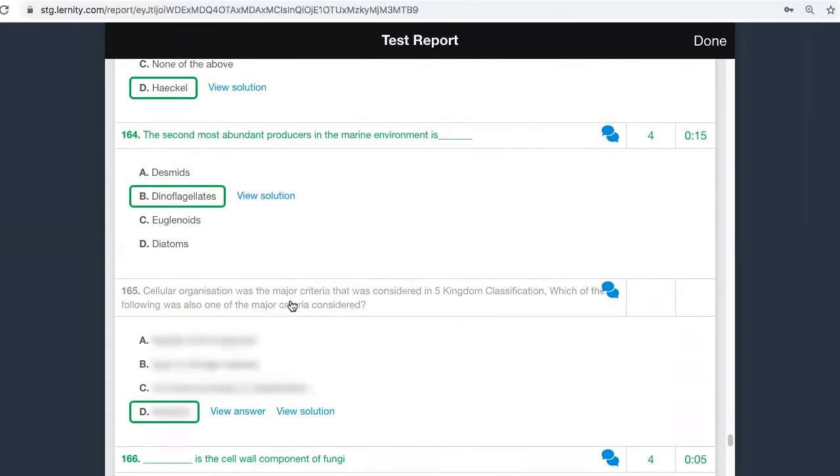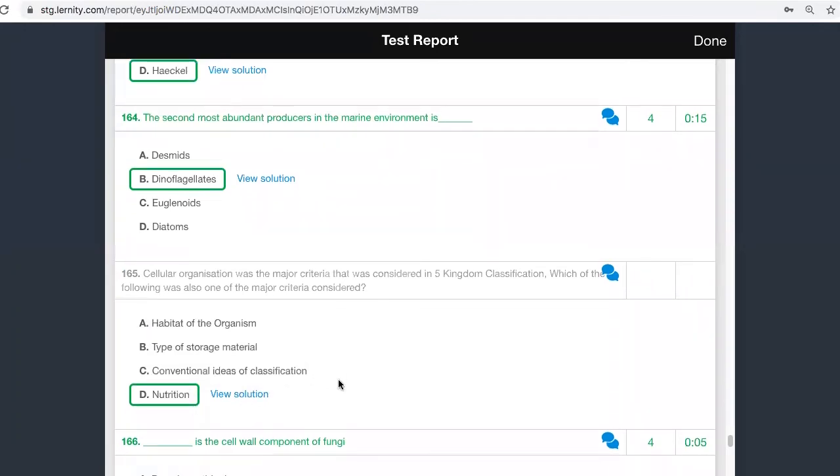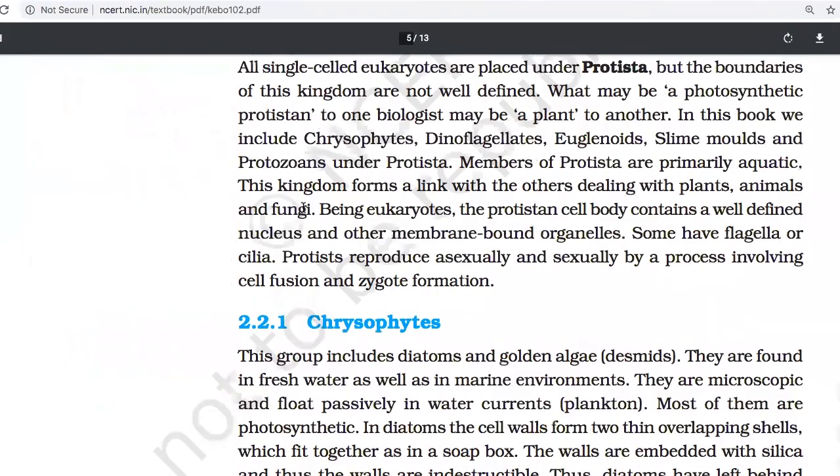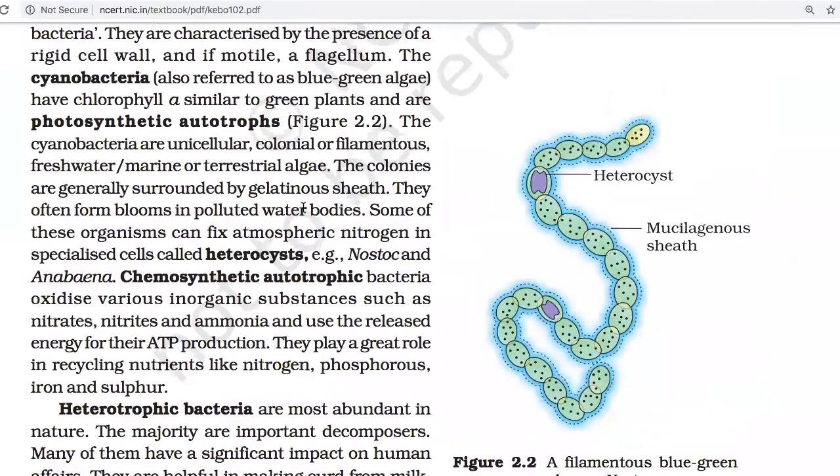Cellular organization was the major criteria considered in the five kingdom classification. Which of the following was also one of the major criteria considered? Okay, so while this classification was there, I gave you about 5 things. What are the 5 things that I gave?